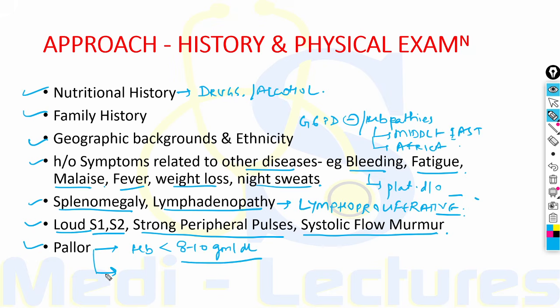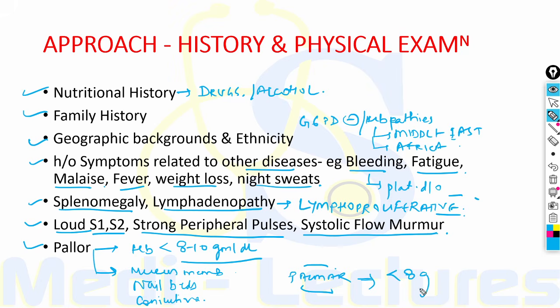It is seen in the areas where the vessels are close to the surface of the skin. For example, mucous membranes, nail beds, conjunctiva, that is palpebral conjunctiva. Also, this can be seen on palmar creases. In palmar creases, the palmar creases become lighter than the surrounding skin if the hemoglobin is less than 8 gram per deciliter.